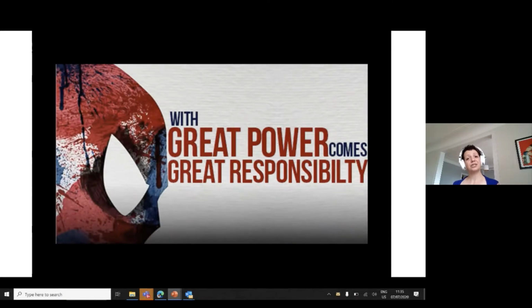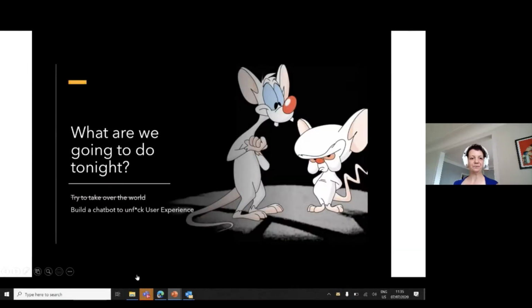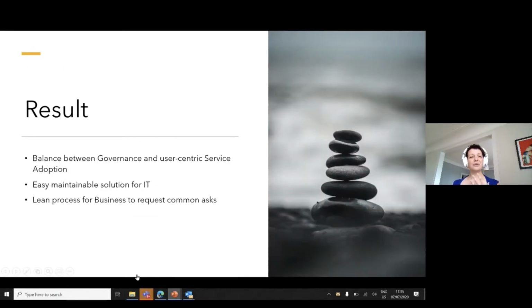So why did we do that? Because with great power comes great responsibility. Instead of just saying, hey, you're not educated enough to be a Teams owner, we don't stop there. We educate our users and then we test our users. So it's very, very crucial to do that. What is the result? The result is a balance between governance and user-centric service adoption.